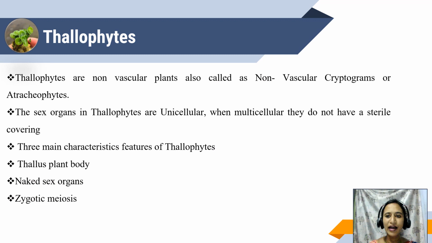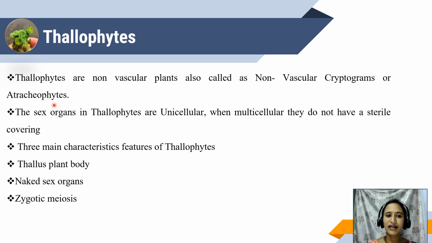Algae are called thallophytes. What do thallophytes mean? Thallophytes are plants which have an undifferentiated plant body. They do not have a developed vascular system. So these are called non-vascular plants, and are also called non-vascular cryptogams or archaeophytes.